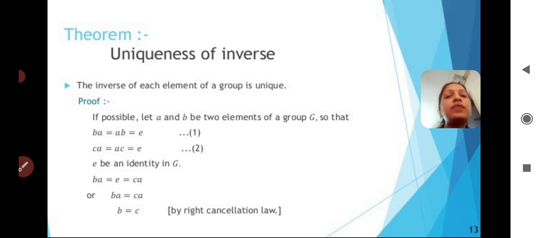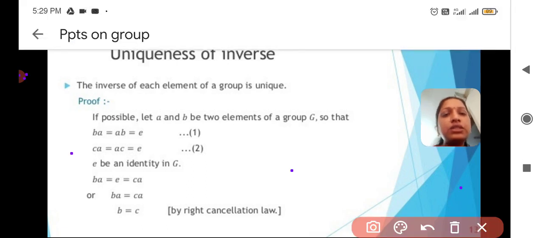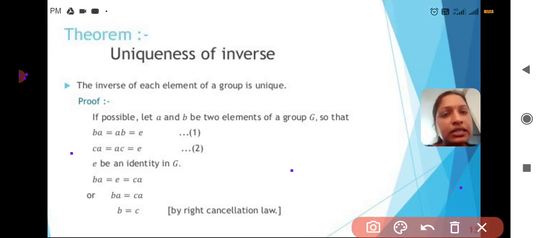Okay, so for B is the inverse of A, as already said, BA equals AB equals E, that is equation 1. When C is the inverse of A, I can write CA equals AC equals E, that is the second equation. Alright, so here what is E? E is nothing but the identity element.